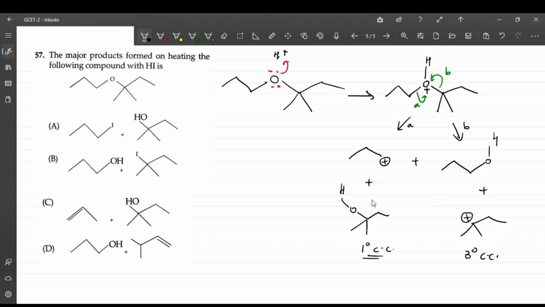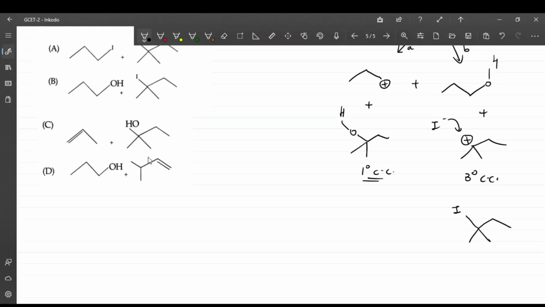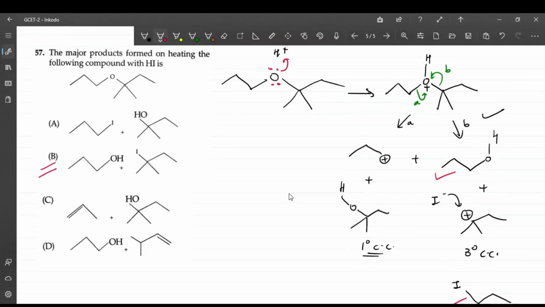So this reaction will go via B, because here we are getting tertiary. Then I minus will attack over here, and the final product which we will have is I over here. So my two main products are this and this. So which is the answer? Option B is correct over here.